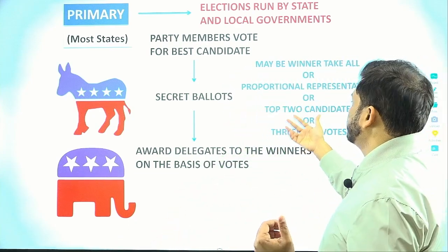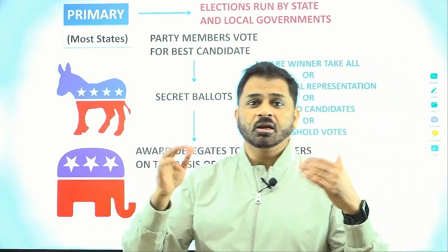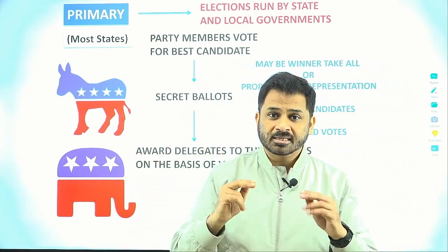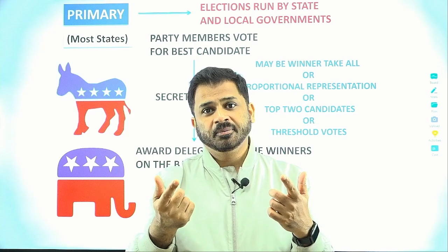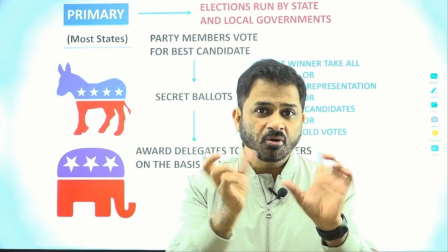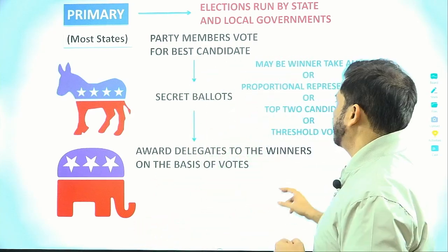The next one is the top 2 candidates. Out of whatever candidates are in the fray, the maximum votes of the top 2 candidates are taken up, and in proportion to how many votes they have got in relation to each other, they are allocated delegates.